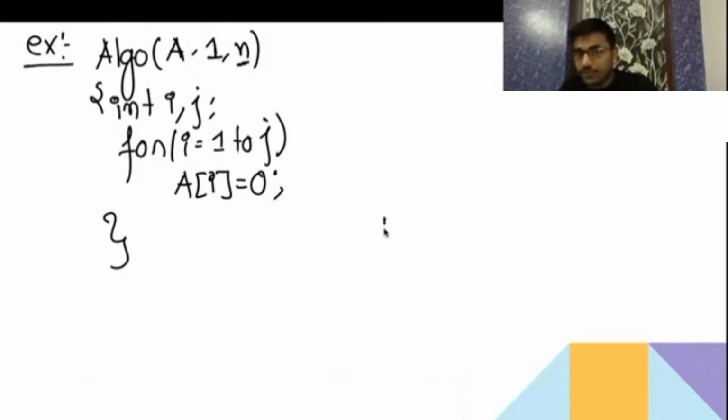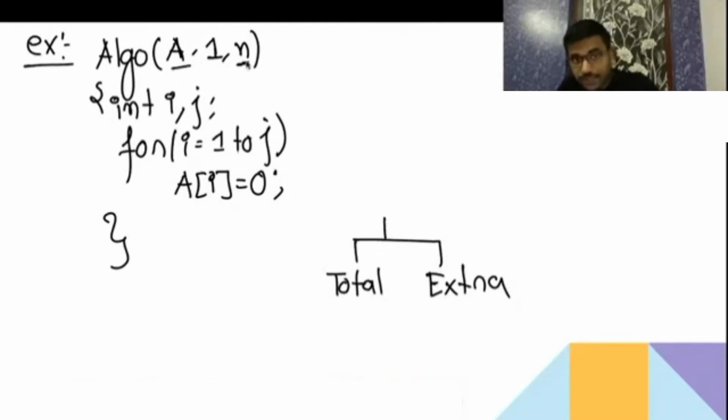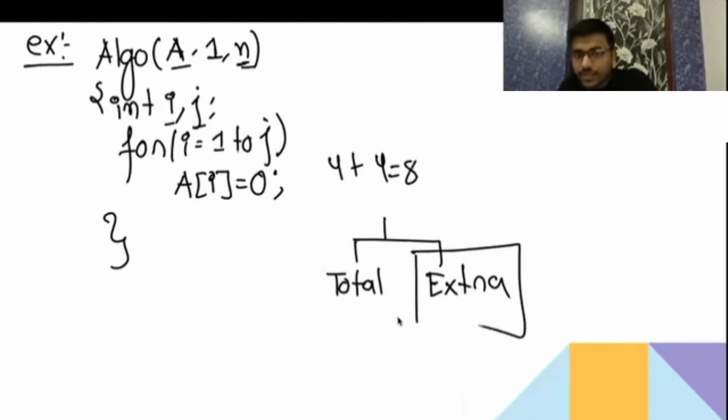There are two types of space: one is total space and another is the extra space, that means the space the function requires. Here we only require space for i and j, so if each takes 4 bytes, it will take 8 bytes in total. In the GATE exam they concentrate on the extra space the function is taking. It's a constant, so the space complexity is big O of 1. Never give the size of the array; only the extra space that the function takes, that only you have to give.